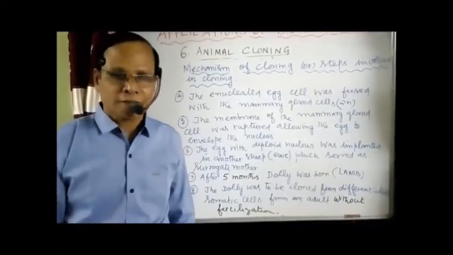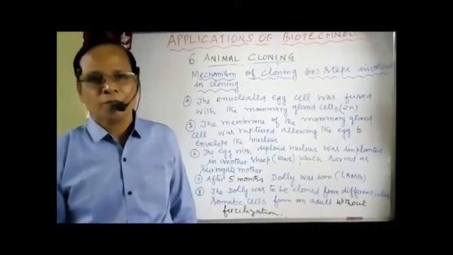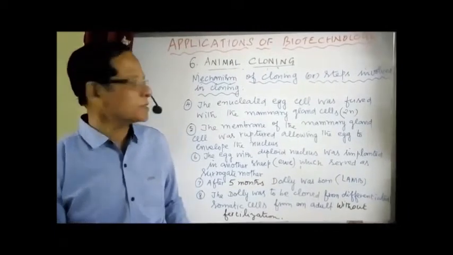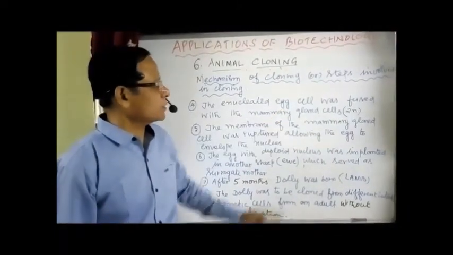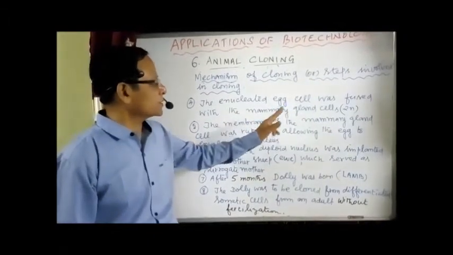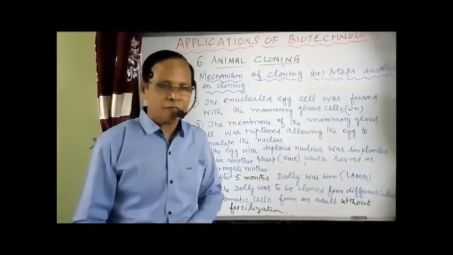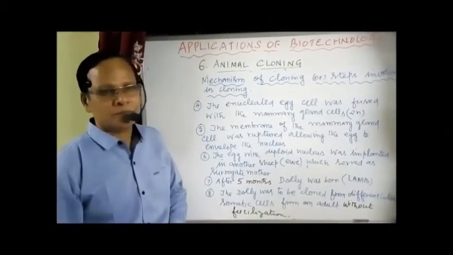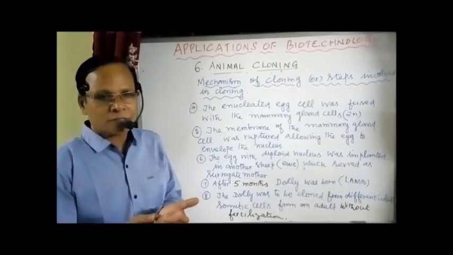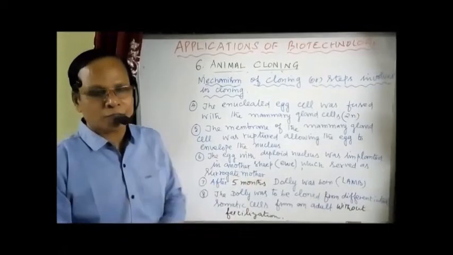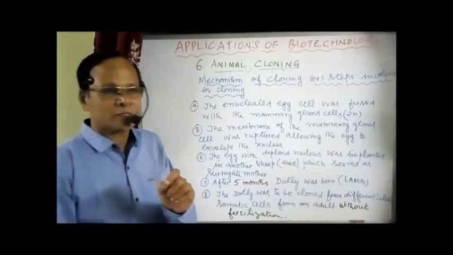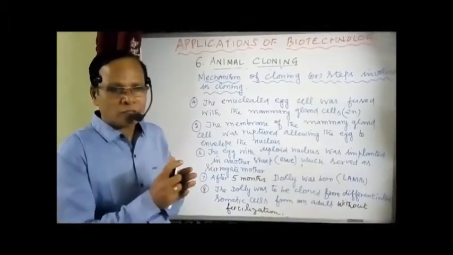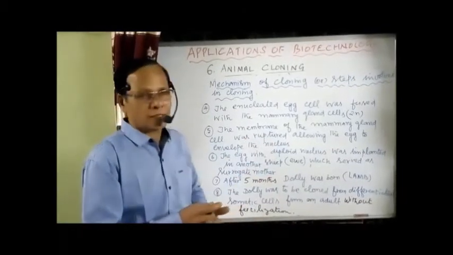We have the somatic cells from the udder of the ewe, and also the enucleated egg cell without a nucleus. Now the next step: the enucleated egg cell was fused with the diploid mammary gland cells. The membrane of the mammary gland cell was ruptured, allowing the egg to envelop the nucleus. We need only the diploid nucleus from the somatic cell, so we rupture its membrane, allowing the nucleus to be enveloped by the egg.